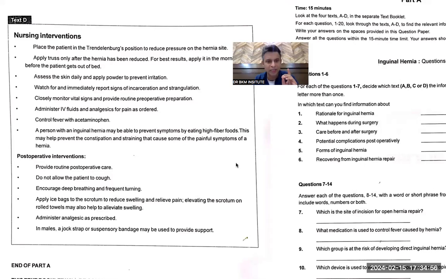Fourth, post-operative complications. Complication was given in the C. Yes, correct, sir. Forms of inguinal hernia, 100% B, no doubt. I don't have a doubt. Recovering may be in D, most probably.